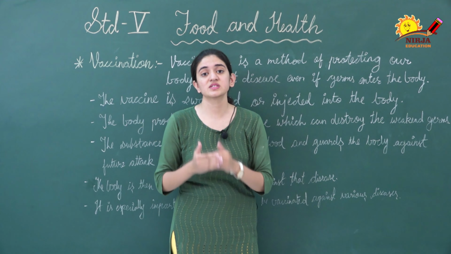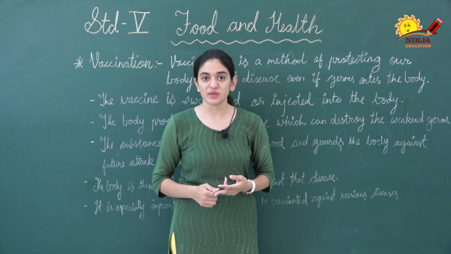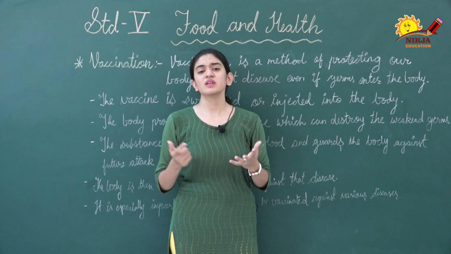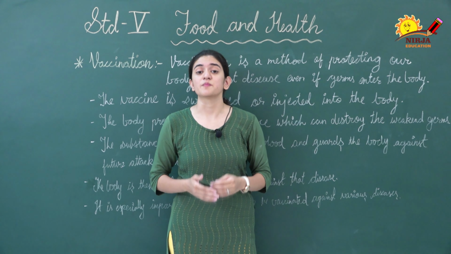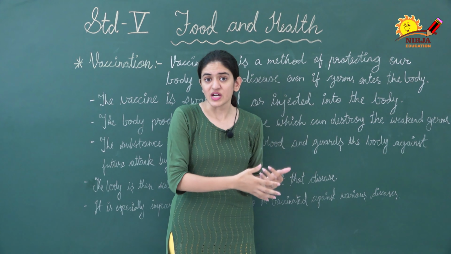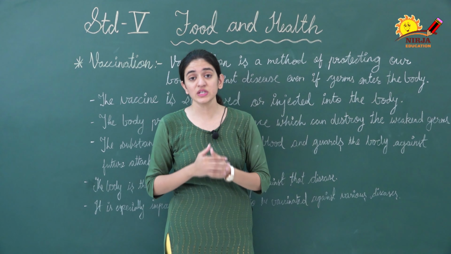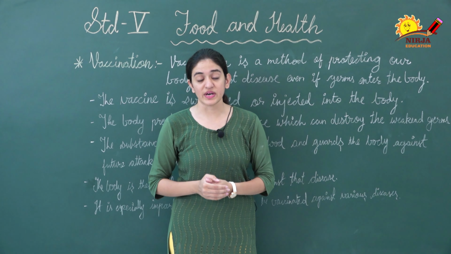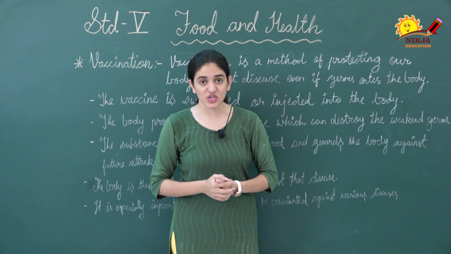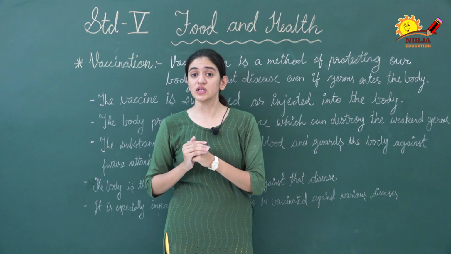There are different vaccines available for different diseases like measles, mumps, rabies, polio, tuberculosis, hepatitis B. Many vaccines are available in the market. So vaccination is a mandatory process. When you are in your childhood, you have to take different types of vaccines for different diseases. Even the government is providing vaccinations at very low prices, sometimes free of charge. So you should grab this opportunity, and there should be awareness in you for diseases.